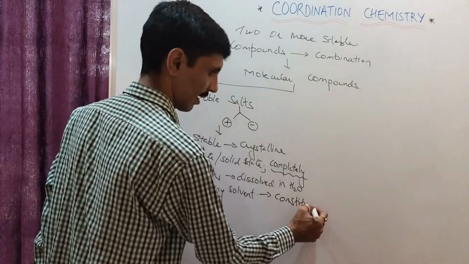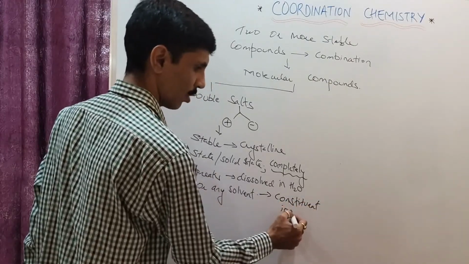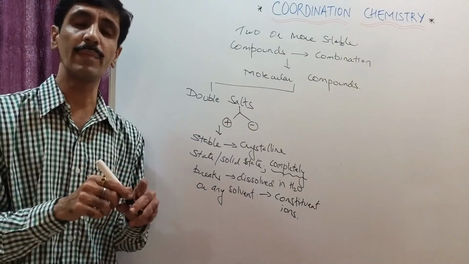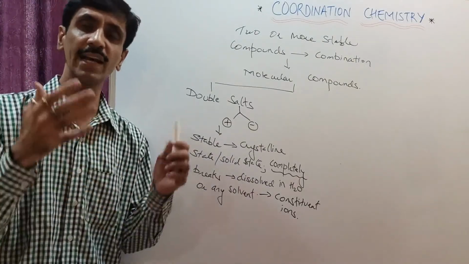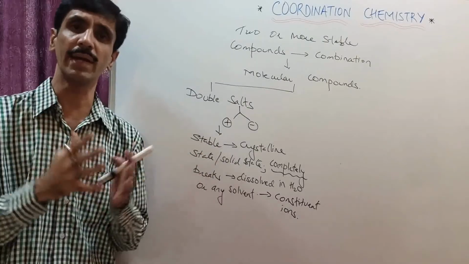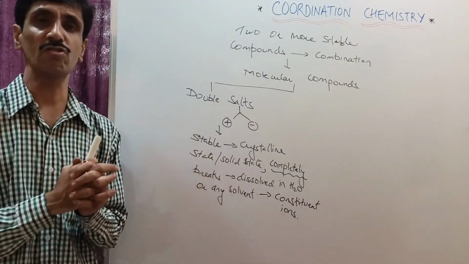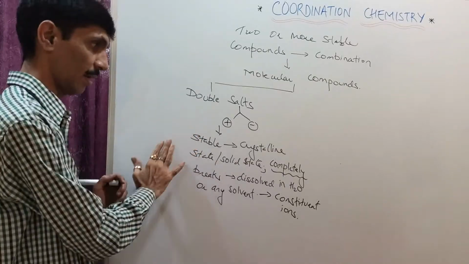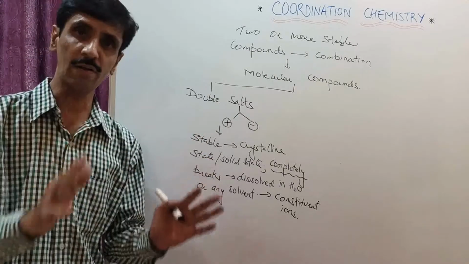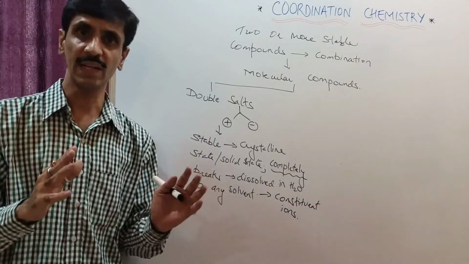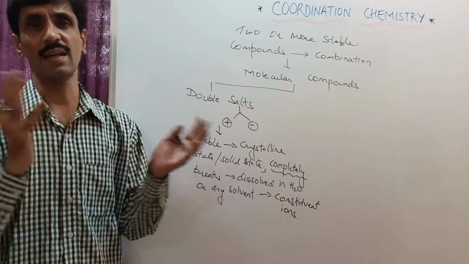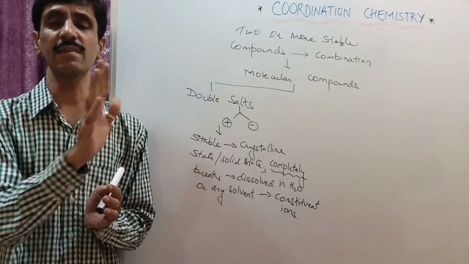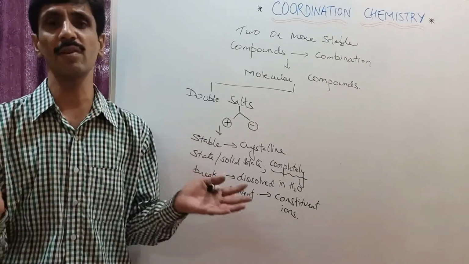Constituent का मतलब तो आप जानते ही होंगे, जिसका वो बना हुआ है, that is called as constituent ions. Okay, these salts are made up of ions. So the ions from which these particular salts are being made up of, those are called as what? Constituent ions. So I have a compound in a solid state, it's going to be stable, but then when I'm going to dissolve it in an appropriate solvent, it breaks down. Okay, and that is going to give you what? The constituent ions. Now, I'll just make this concept very clear, and that is by giving you an example.